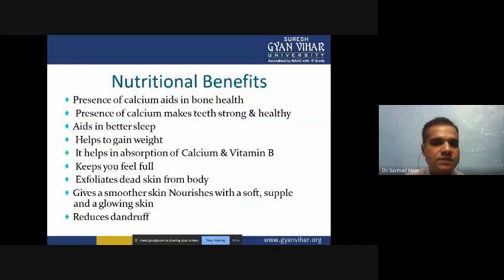Now, nutritional benefits of shrikhand. The presence of calcium aids in bone health. The presence of calcium makes teeth stronger and healthy. It aids in better sleep and helps to gain weight. It helps in the absorption of calcium and vitamin B, and it keeps you feeling good. It exfoliates dead skin from the body. It gives smooth skin, nourishing it with a soft, supple and glowing look, and reduces dents.